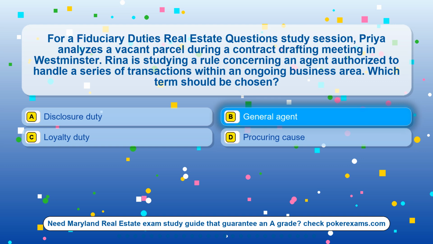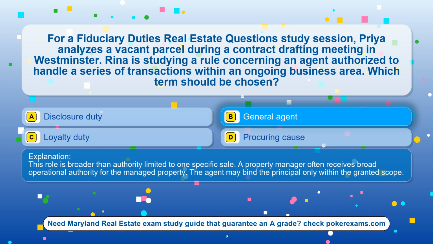The correct answer is option B, general agent. This role is broader than authority limited to one specific sale. A property manager often receives broad operational authority for the managed property. The agent may bind the principal only within the granted scope.